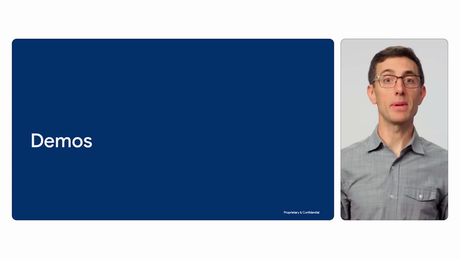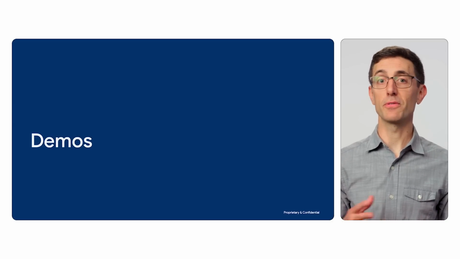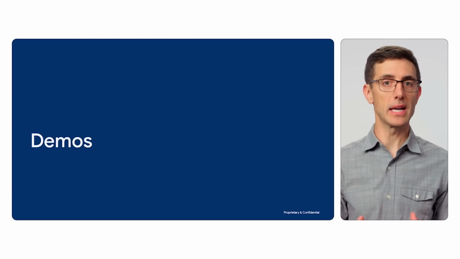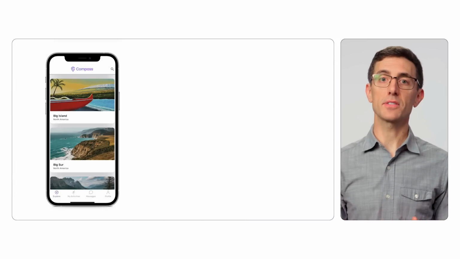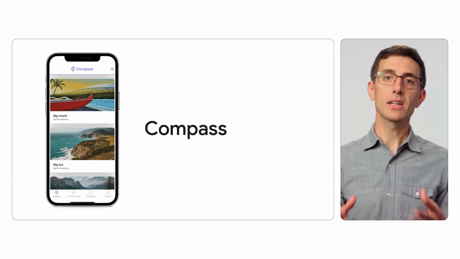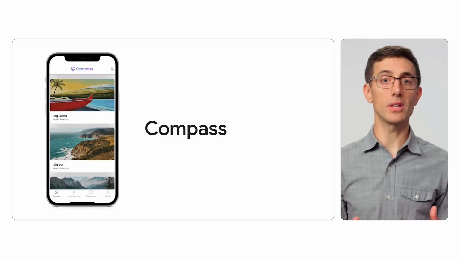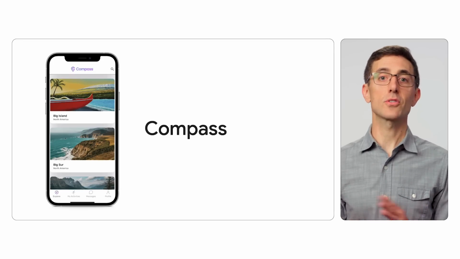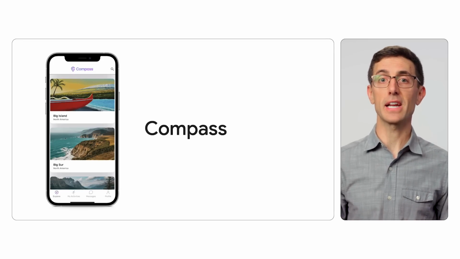Now that we have a sense of what makes Flutter special and how it works, let's put Flutter to work with some demos to build a real app. We've built this custom-designed, beautiful multi-platform mobile app called Compass. Compass helps you book amazing trips around the globe. Users can log in, search and filter for destinations, and book fun activities.